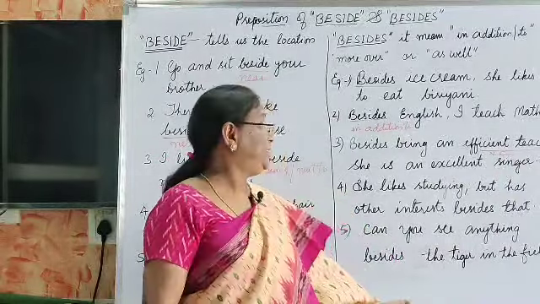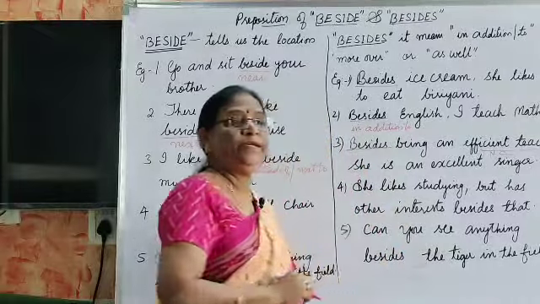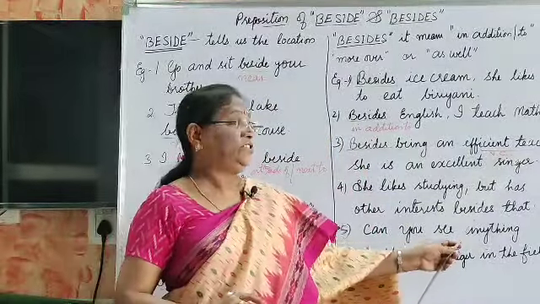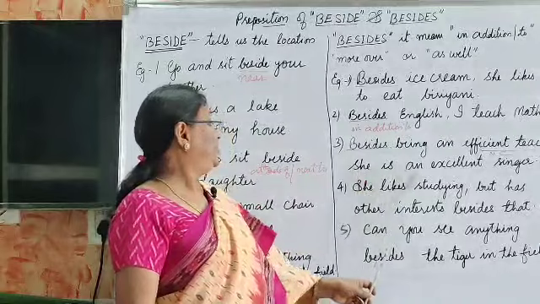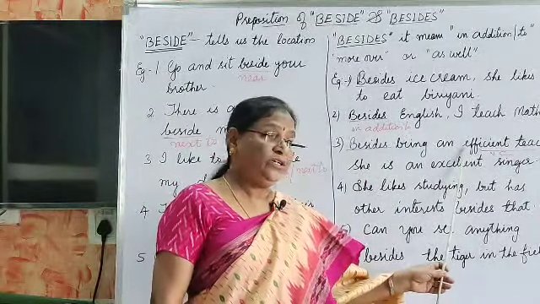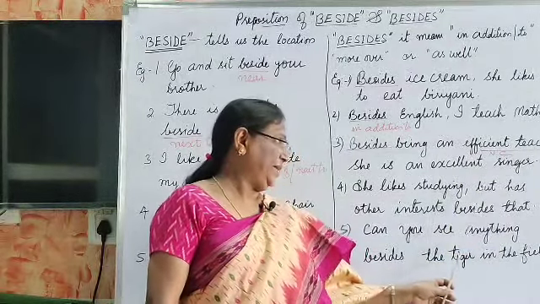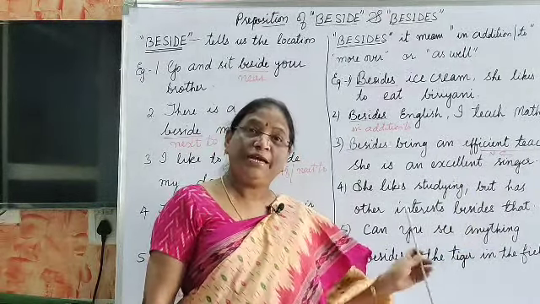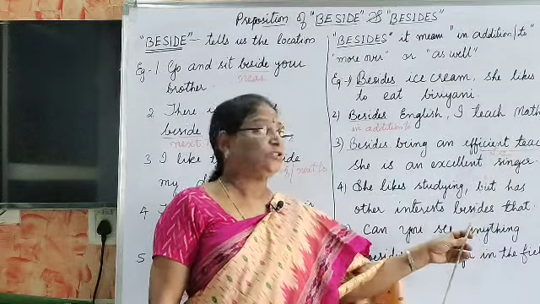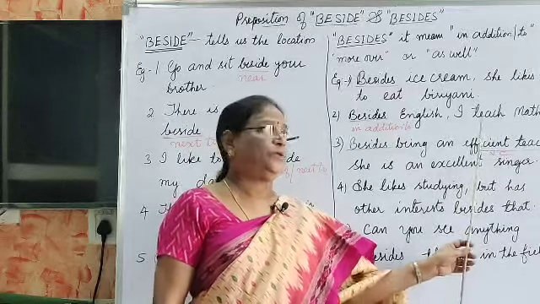Being an efficient teacher is a noun clause. That means she is not only an efficient teacher, but also an excellent singer. She is expert in both.